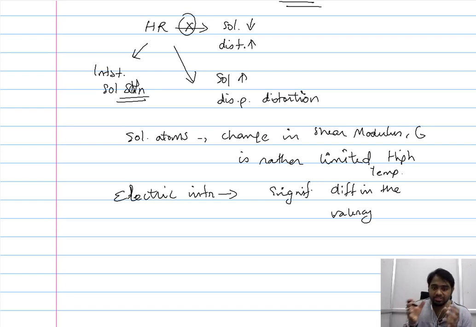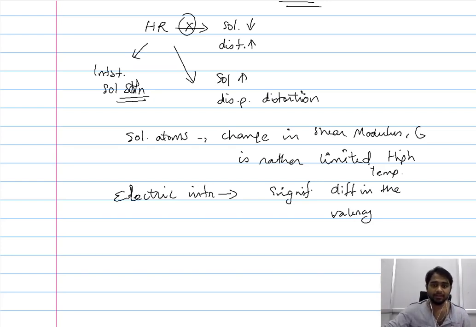Now, dislocation, considering that it is largely made up of the base metal, when they come across these solute atoms wherein the positive charge is significantly different, this causes an elastic interaction, and this impedes the propagation of other dislocations. Now, in addition to the elastic interaction, we have electric interaction and also a change in the shear modulus. However, at high temperature, change in the shear modulus doesn't play much of a role. So you have elastic interaction and electric interaction each playing a definite role.